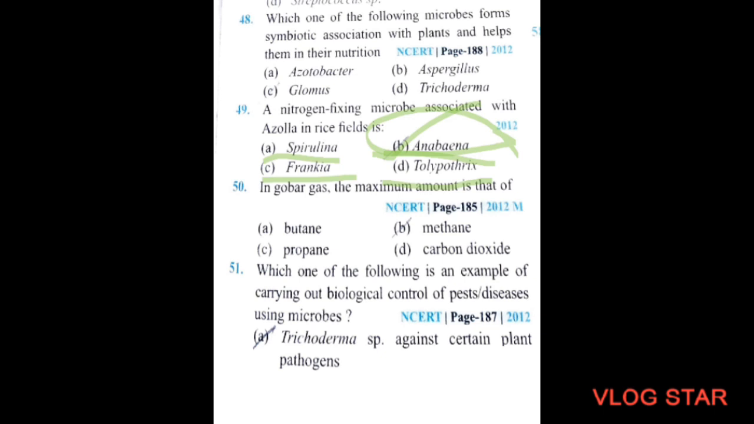Next question. In gobar gas, the maximum amount is that of option A, butane, option B, methane, option C, propane, and option D, carbon dioxide. So the correct option will be methane. Option B is the correct option. Next question.